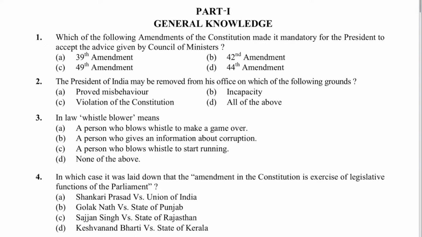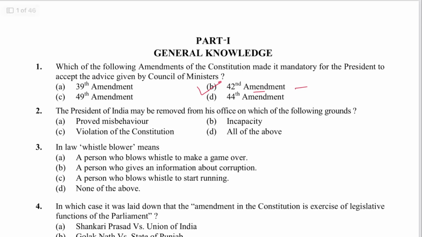Question number 1 says: Which of the following amendment of the Constitution made it mandatory for the President to accept the advice given by the Council of Ministers? That was the 42nd Amendment. B is the answer. And this amendment was made in Article 74 by adding the proviso in the Constitution of India.